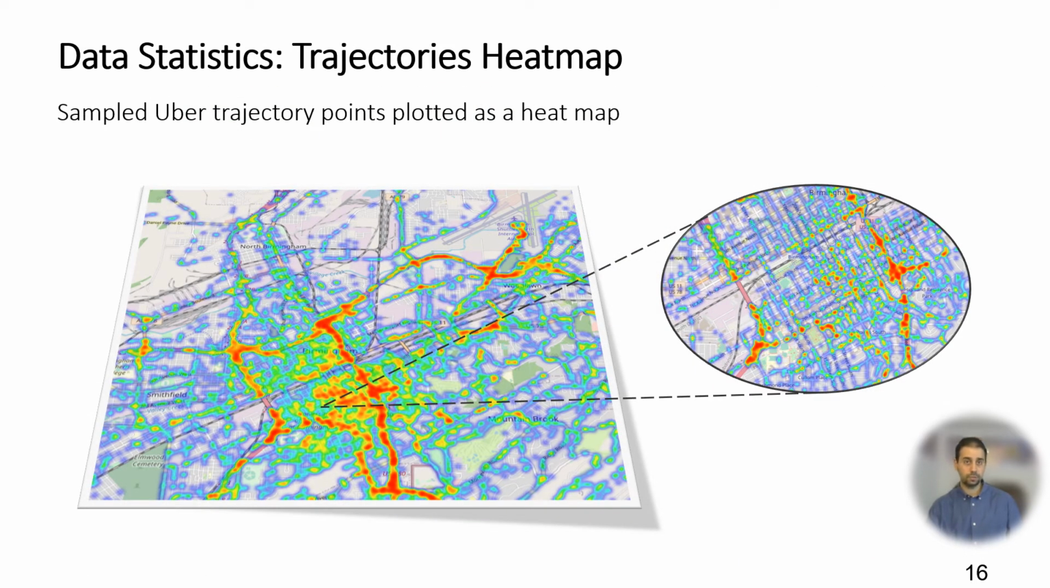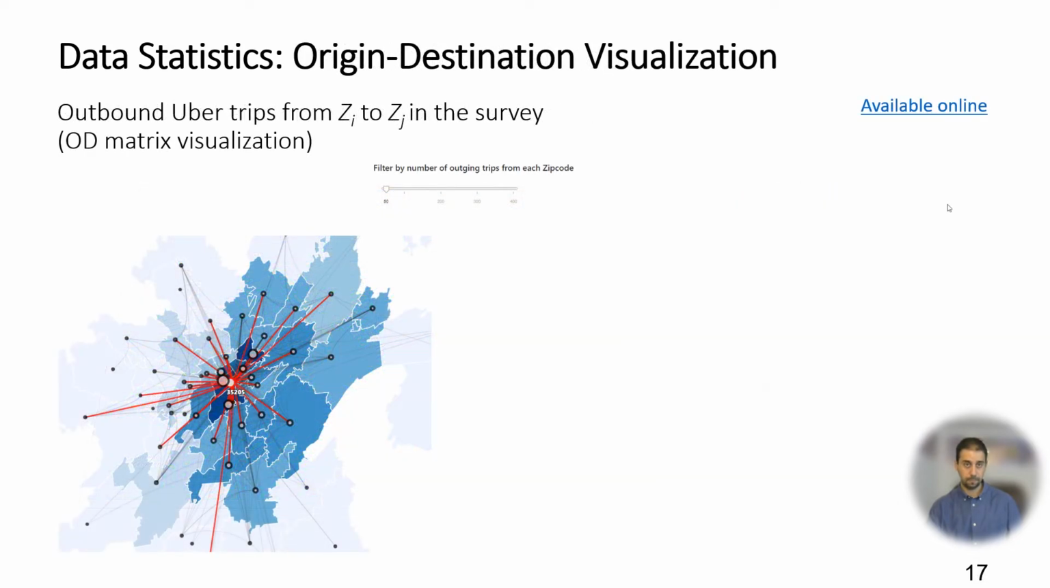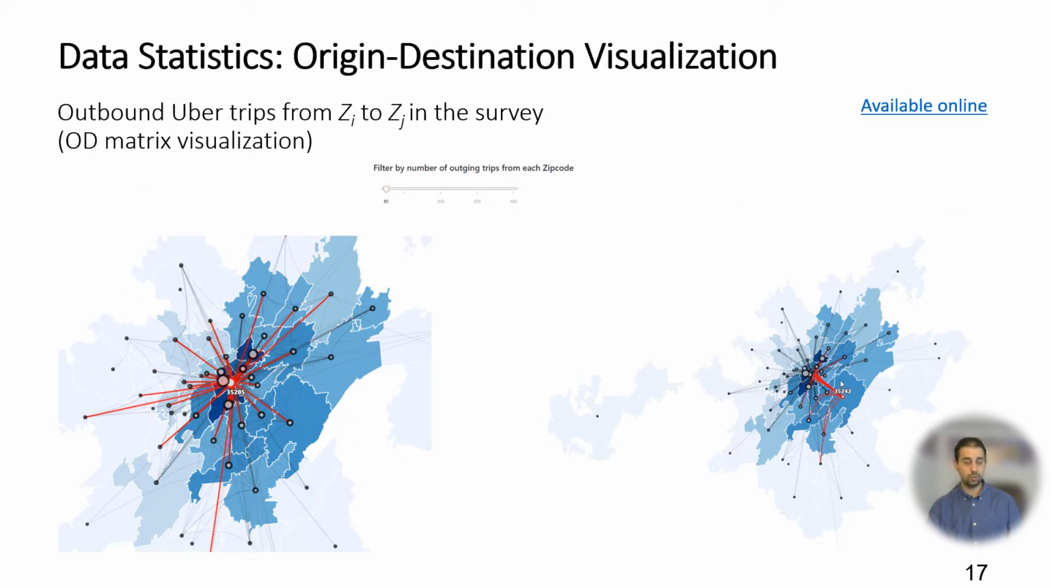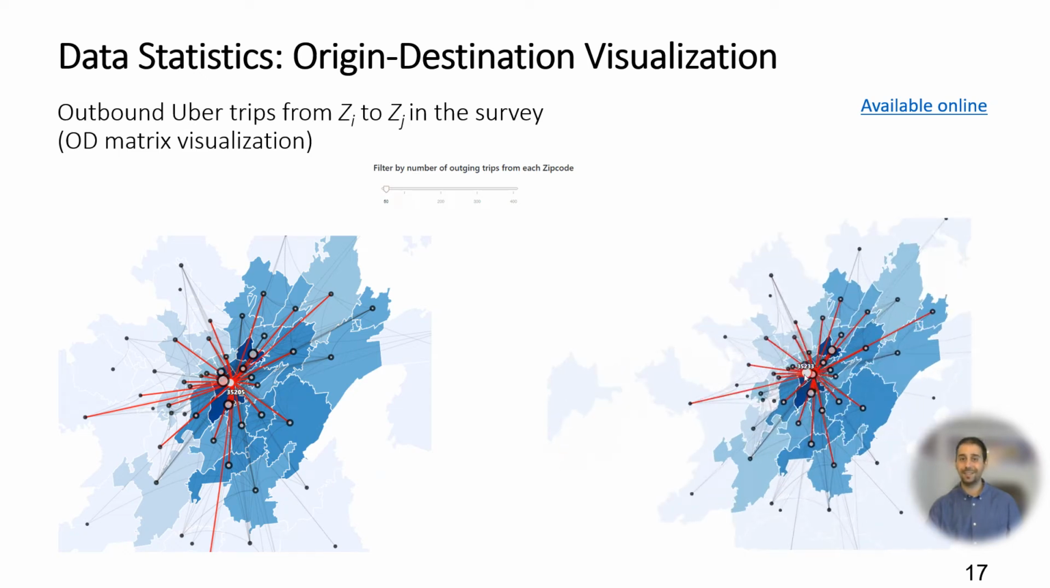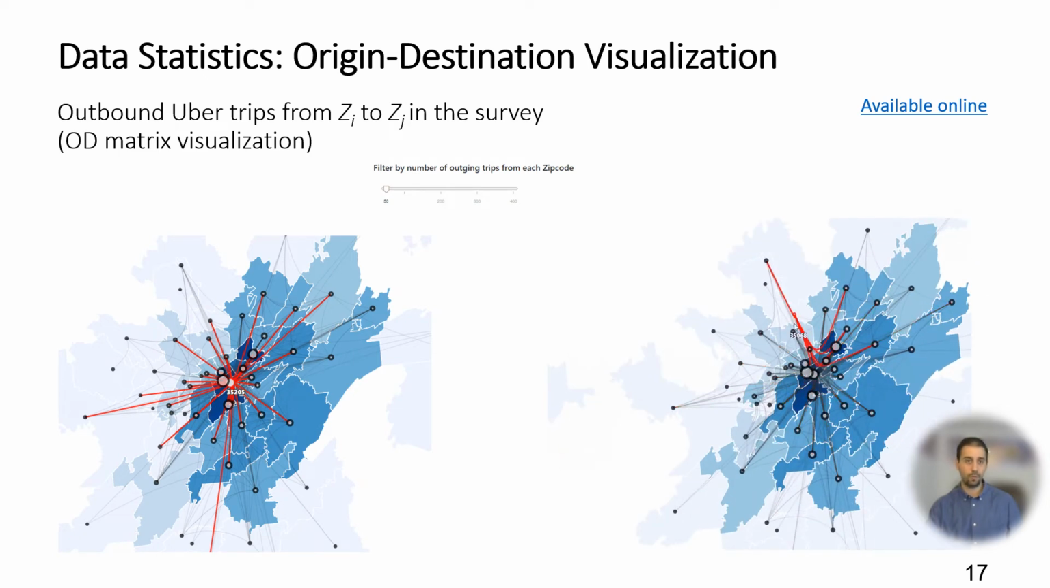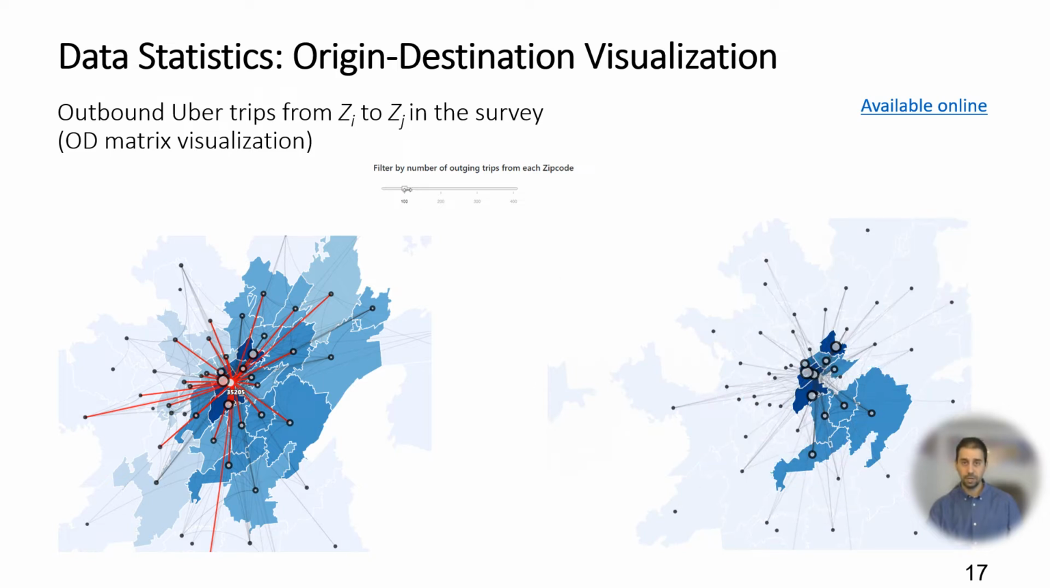We plot the trajectories to obtain a heat map where we can see that highways in downtown Birmingham are the heavy hitters for Uber rides. We also made a tool to visualize the OD matrix that indicates how many Uber rides go from one zip code area to another zip code area. As we can see on the right side, we have the option to zoom in or out and filter by the number of outgoing trips.